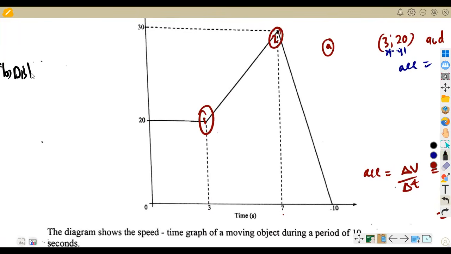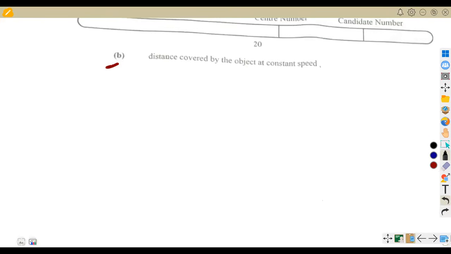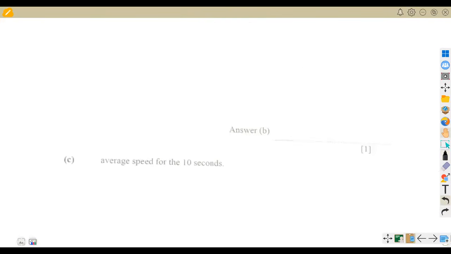So our distance is simply equal to the area, in this case the area of a rectangle, which is length times width. From this point to this point is 20, times from this point to this point, it's 3. So 20 times 3, that will be 60. Yes, we are calculating area, but it's distance, so you write it as meters. The distance here was 60 meters.